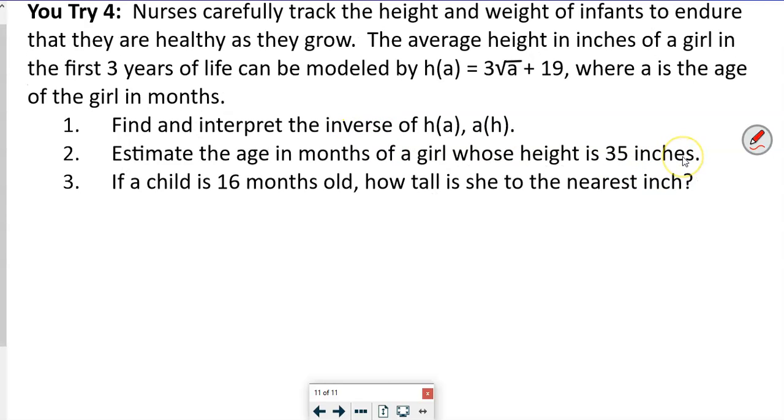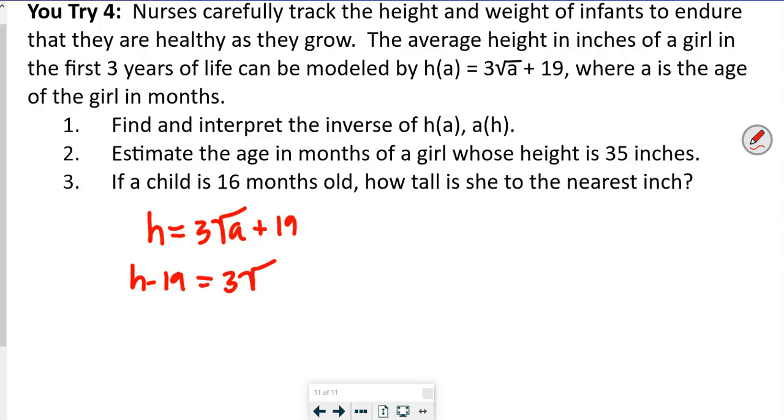Okay, so here again, we had the height is equal to 3 times the square root of the age in months plus 19. So we want to solve for a. So we're going to subtract that 19. So it's going to be h minus 19 equals 3 times the square root of a. We're going to divide both sides by 3.